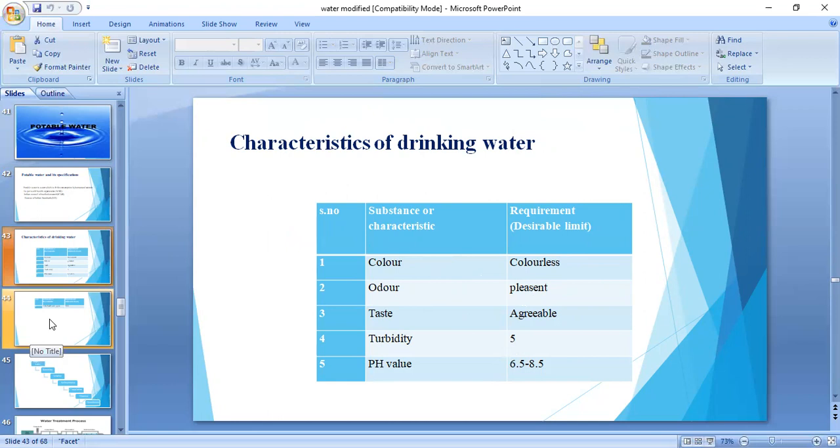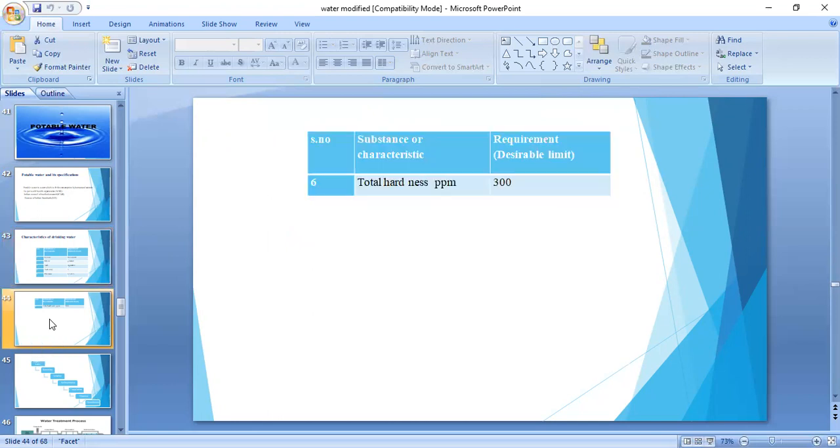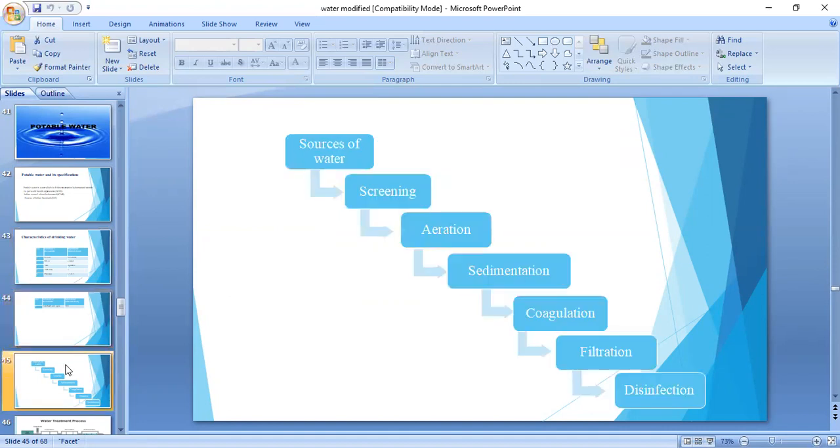Next, the total hardness must be 300. If the total hardness value exceeds 300, then it is considered hard water and it is not fit for human consumption. So this is potable water.